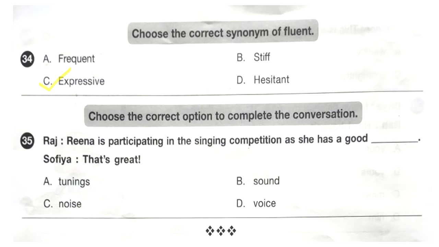Okay, C, expressive. Question 35, which is the last question in the question paper. Choose the correct option to complete the conversation. Raj: Reena is participating in the singing competition as she has a good dash. Sophia says, that's great. A tunings, B sound, C noise, and D voice. We have to choose the correct option to complete the conversation.